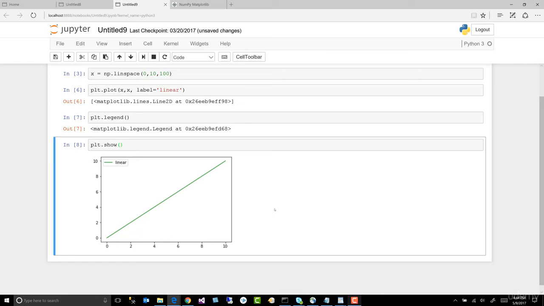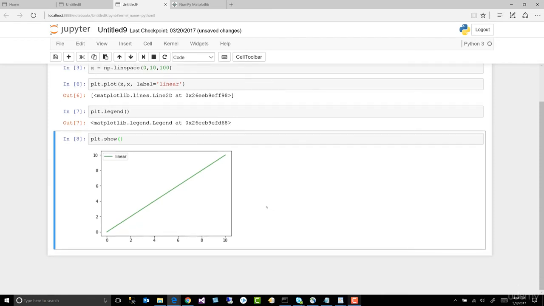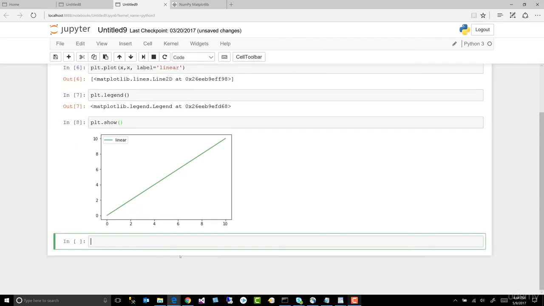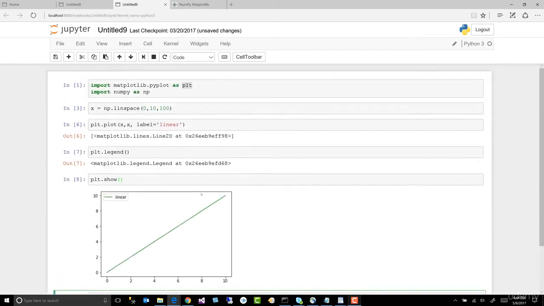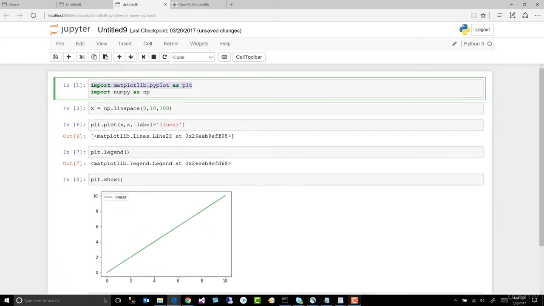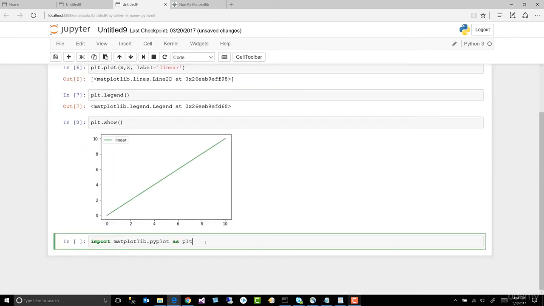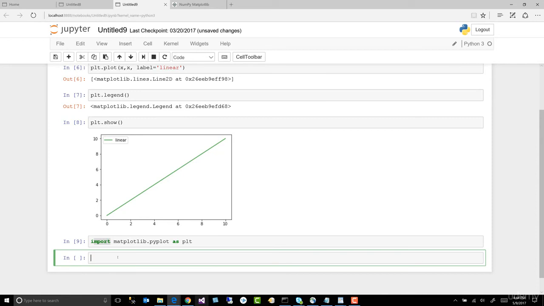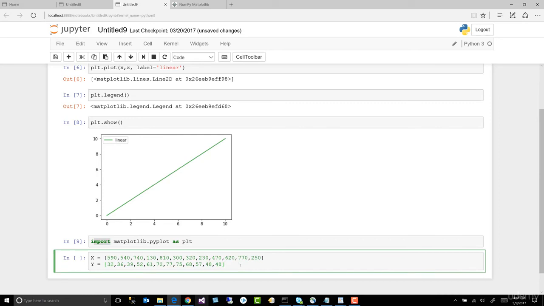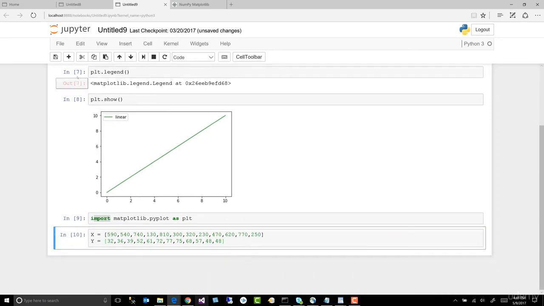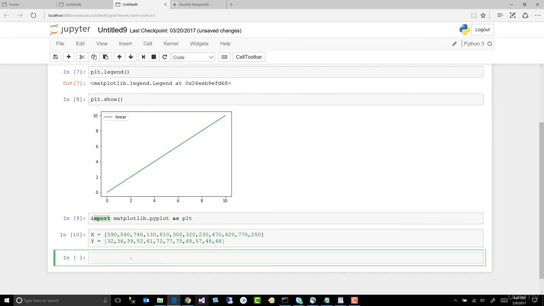There are three kinds of graphs you're going to see the most often in Matplotlib. All right, these are line graphs, linear graphs. You're going to see scatter plot, and let's show that now. So let's go ahead and hit a plus. Let's go ahead and import. Again, we can just grab this up here. Control C, come down here, Control V, we want to import Matplotlib. So after we import that, we're going to need some axes. So let's go x is equal to, and we'll just get a whole bunch of data points. And I won't make you watch me type all those out. I think that'd be a waste of time.